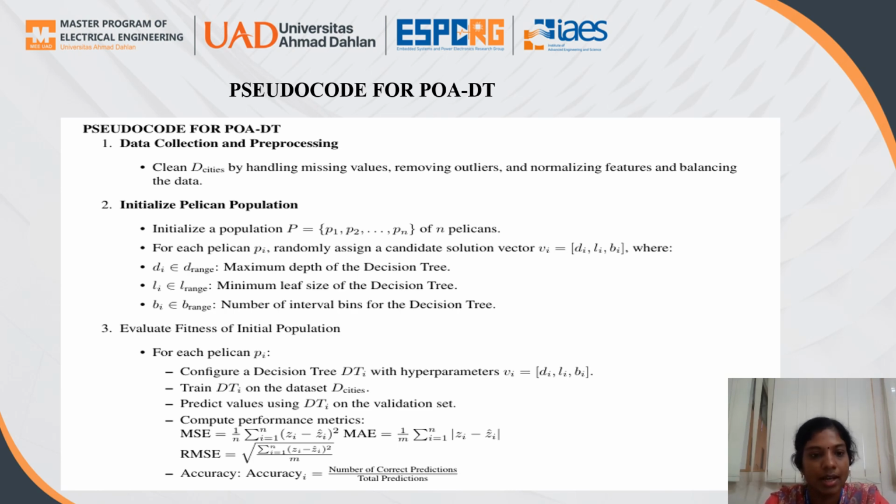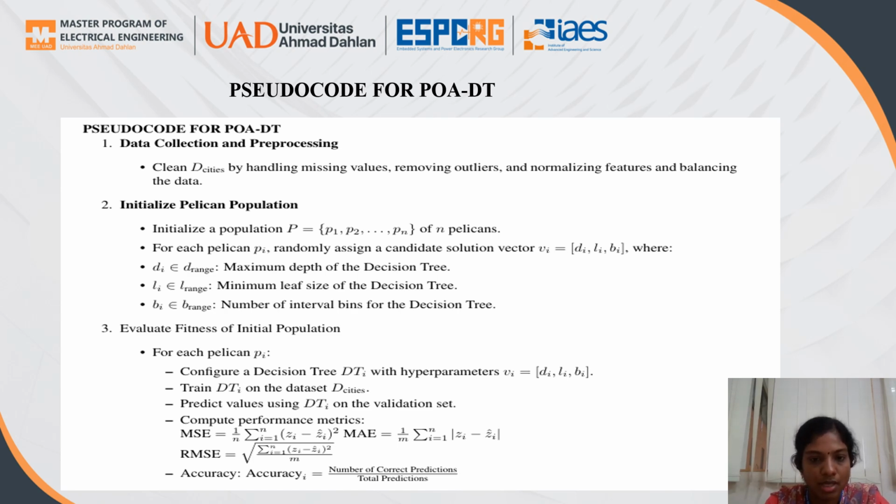First, we collect the data and pre-process it, that is, we clean it. For example, we clean D cities by handling the missing values, removing the outliers, normalizing the features, and then balancing the data. Next is initializing the Bayesian optimization.